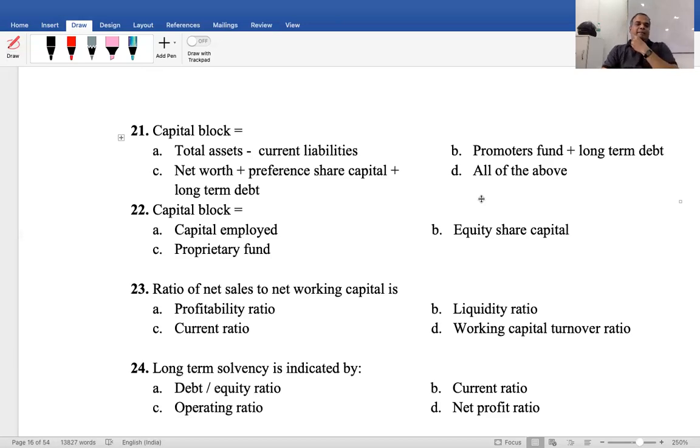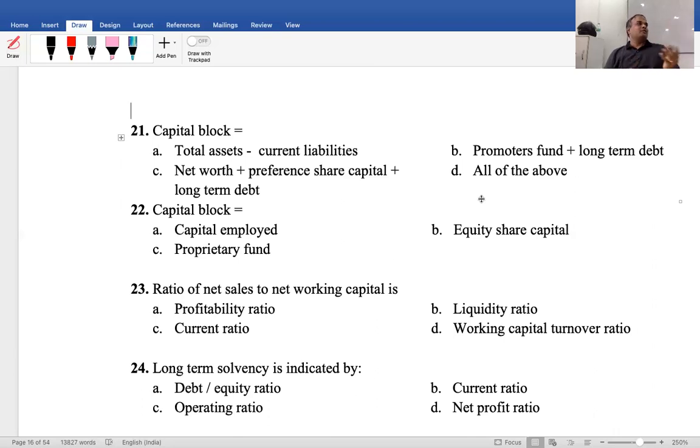Next question. Capital block is equal to: total asset minus current liability, promoters fund plus long-term debt, net worth plus preference share capital plus long-term debt, or all of the above. Answer is, what is called capital block? Capital employed is called capital block.